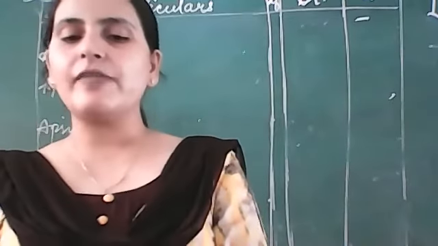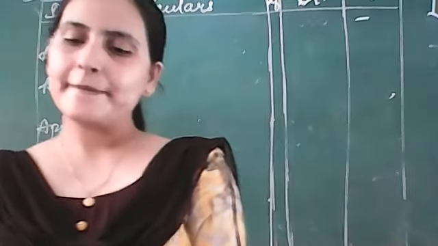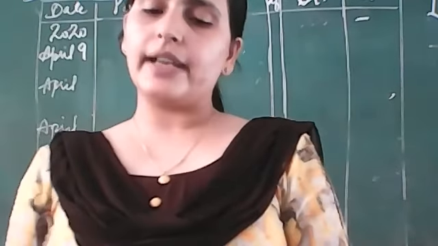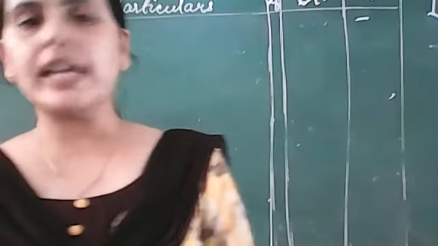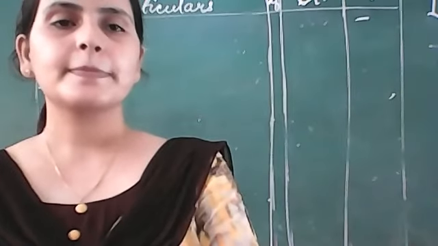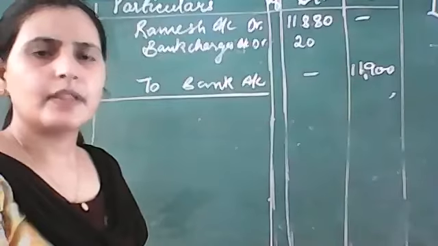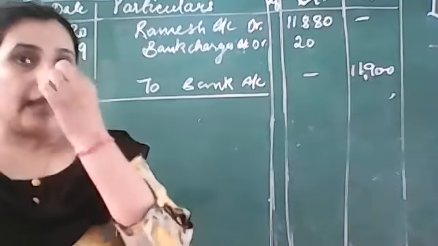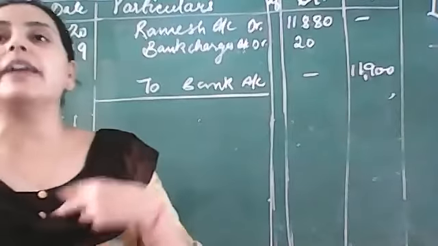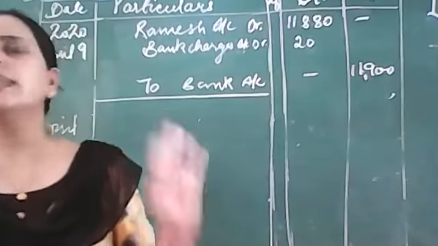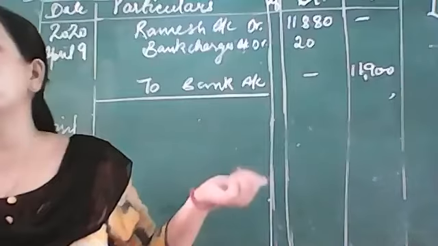So what will be the entry for dishonor of check? Yes, this check was a check of 11,880 rupees. This check got dishonored. Now what will be the journal entry? In case the check is being dishonored and we have paid 20 rupees, we have paid means bank has already deducted from our account. This is what we are assuming here. Banking transaction we are learning.